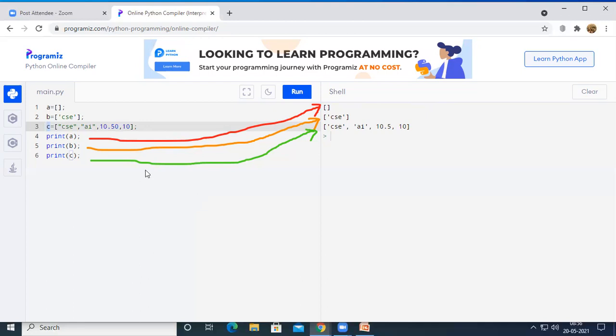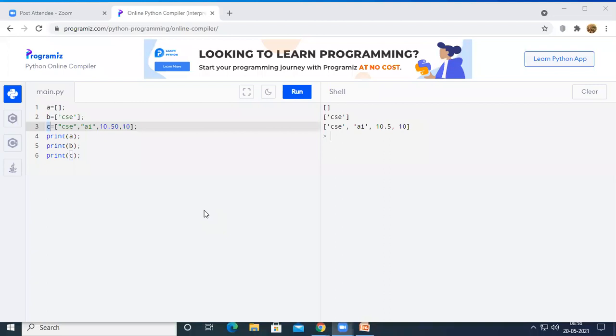Now let us see how the things can be accessed individually. See here, if I represent C equal to CSC, AI, 10.50 and 10. As we discussed in the previous session, a memory location will be created under the name of C, where the memory location is going to be divided into 4 parts, because we have 4 elements here.